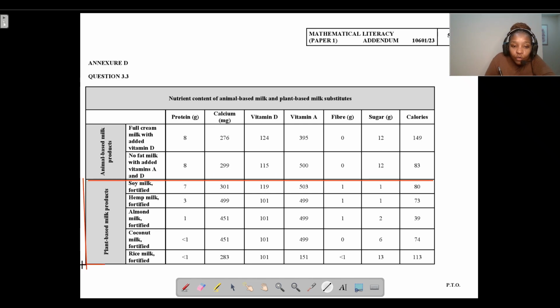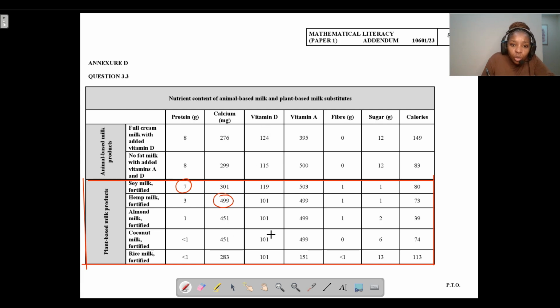We're going to look for high values for protein. If you look at your soy milk, for protein, the soy milk gives us the highest value. Now let's go to calcium. Which gives us the highest value? It's 499. So the hemp milk fortified gives us the highest value for calcium.